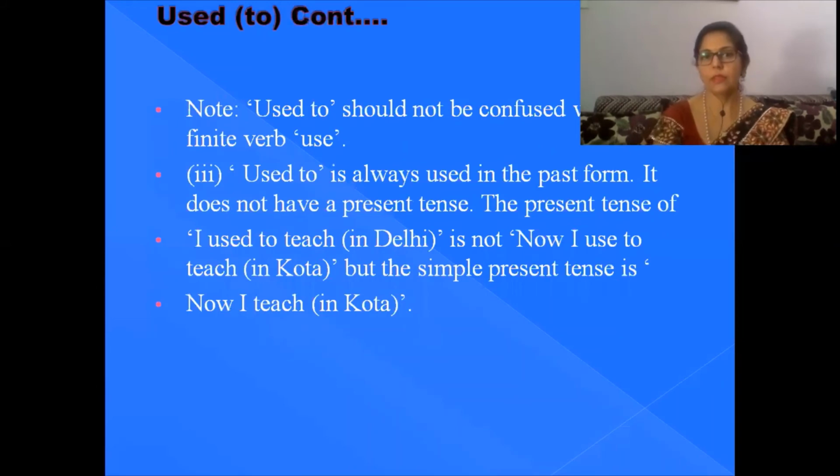Along with that, "used to" should not be confused with the finite verb "use". "Used to" is always used in the past form and it does not have a present tense. So the present tense of "I used to teach in Delhi" is not "now I used to teach"; the simple present tense is "now I teach in Kota". That means there is no present tense. You can use it in the past tense only.